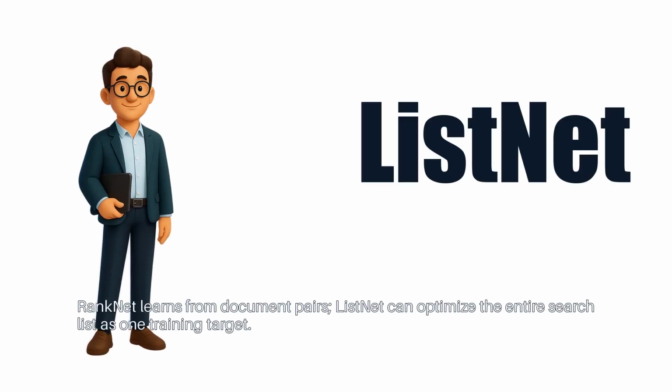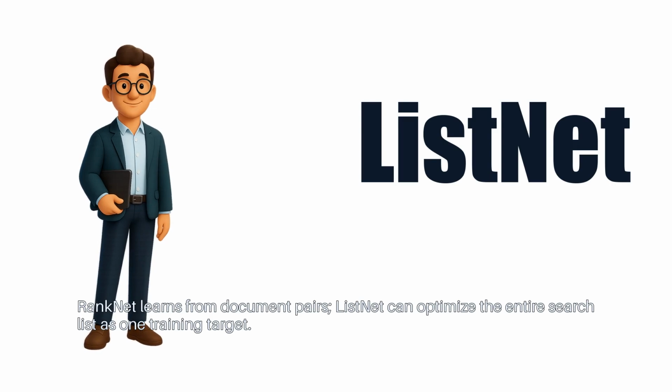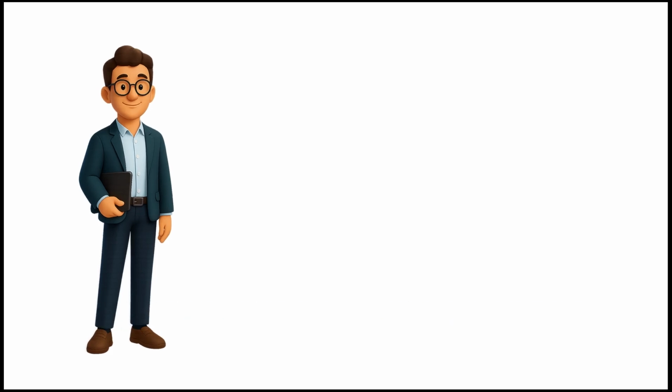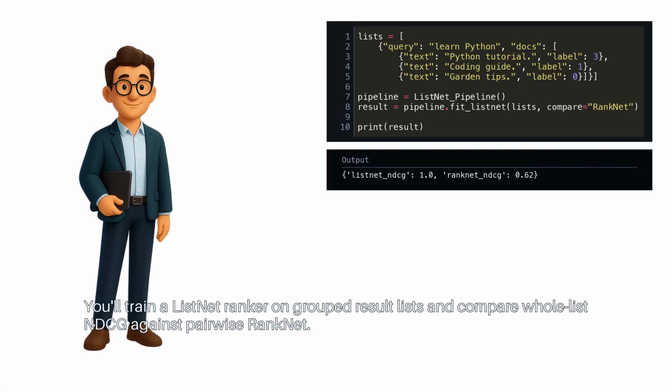RankNet learns from document pairs. ListNet can optimize the entire search list as one training target. You'll train a ListNet ranker on grouped result lists and compare whole list NDCG against pairwise RankNet.